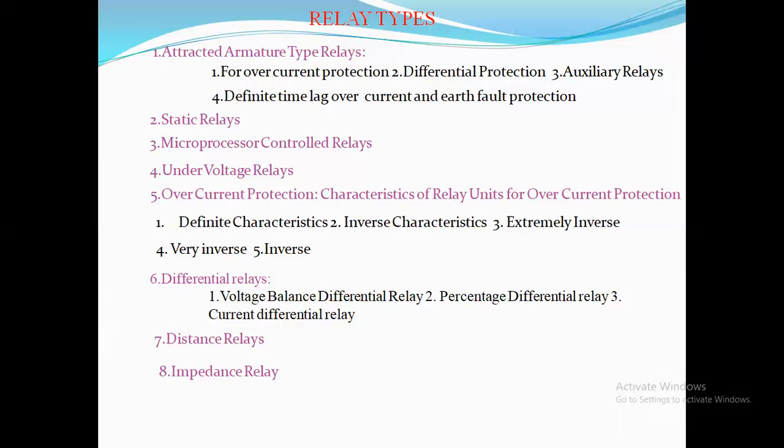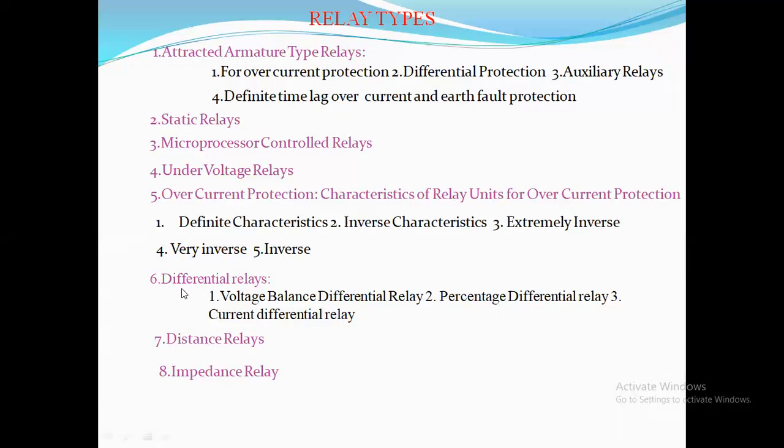In overcurrent protection, based on its characteristics, we have five different types of relays: definite overcurrent relay, inverse overcurrent relay, extremely inverse overcurrent relay, very inverse overcurrent relay. These are the different types of overcurrent relays based on their time of operation when the current level is more than the normal level.